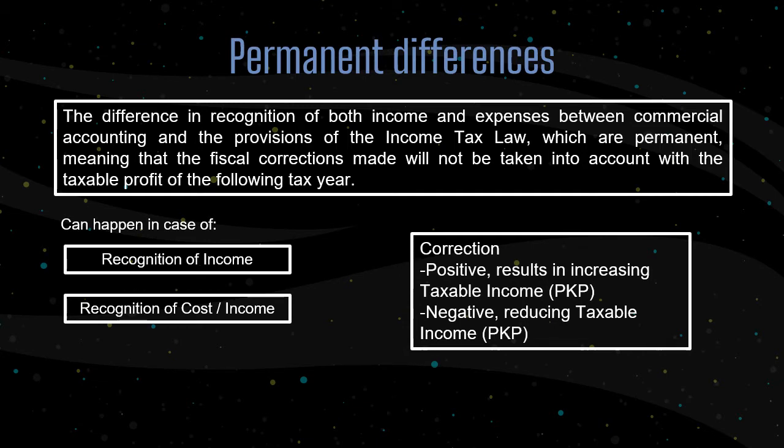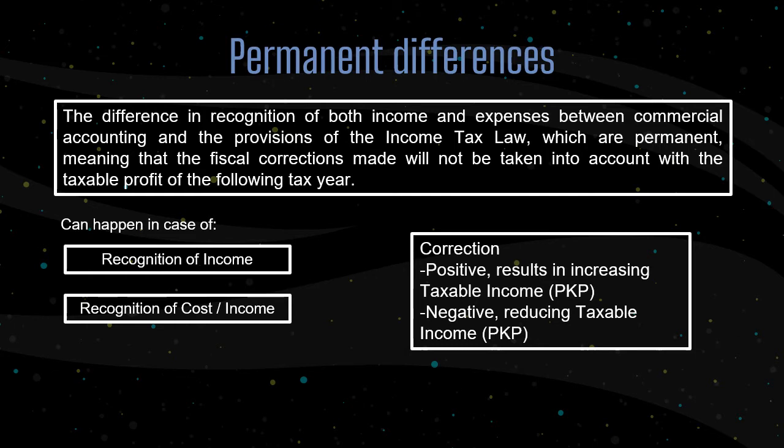The first one is permanent differences, or beda tetap. Permanent differences are the differences in recognition of both income and expenses between commercial accounting and the provisions of the income tax law, which are permanent in nature, meaning that the fiscal correction made will not be taken into account with the taxable profit of the following tax year. This can happen in two cases. The first one is in the recognition of income.